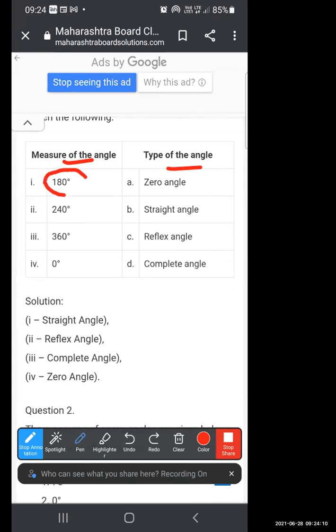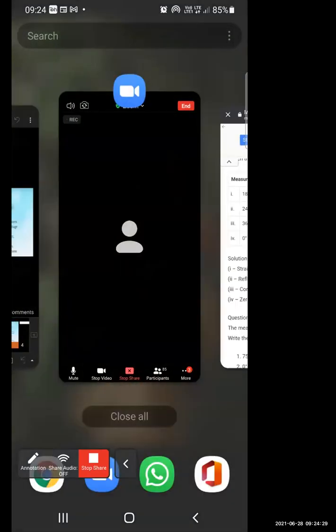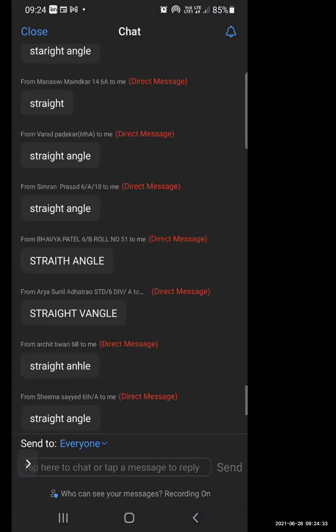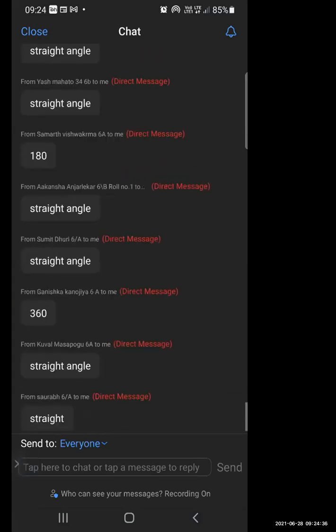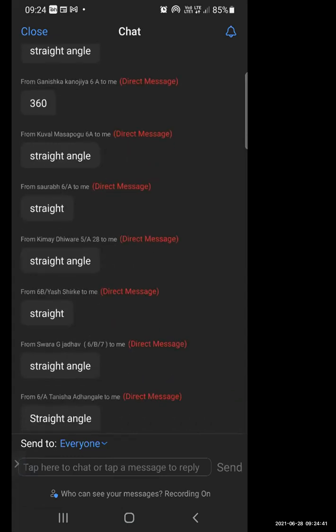Now here 180 degree is there. When the angle is of 180 degree, then the angle is known as, give me the answer in chat box. Yes, straight angle. Correct everyone, straight angle. When the angle is of 180 degree, it forms a straight line and then it is known as straight angle.